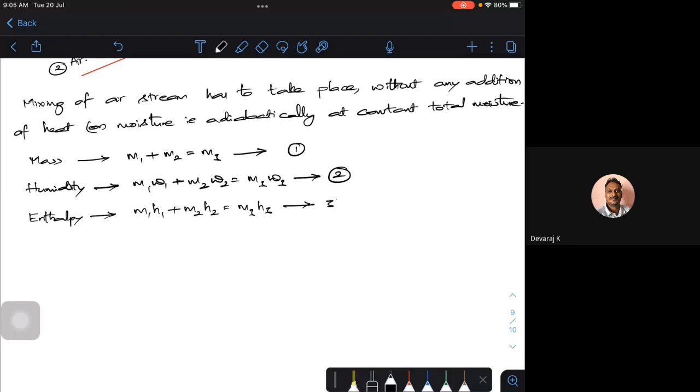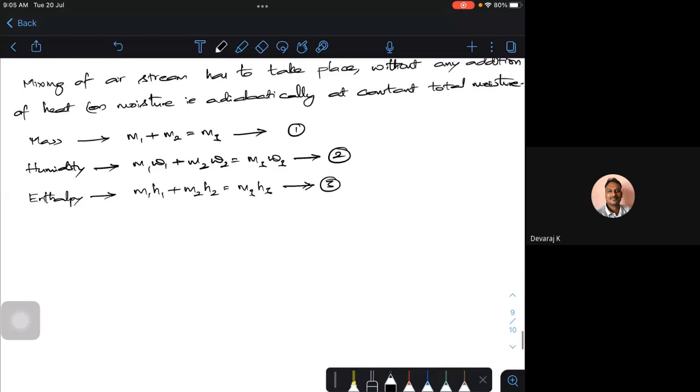So I have three equations: one with respect to mass, another with respect to humidity, and the other with respect to enthalpies. I can rearrange the equations in whatever way I want.